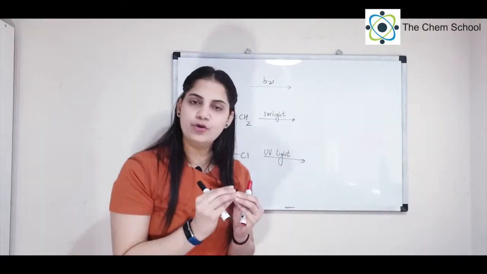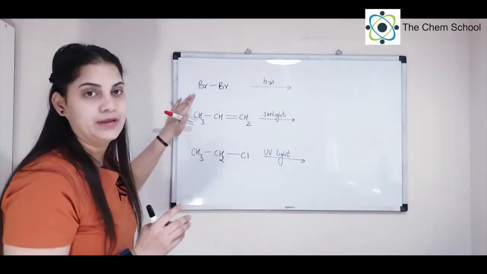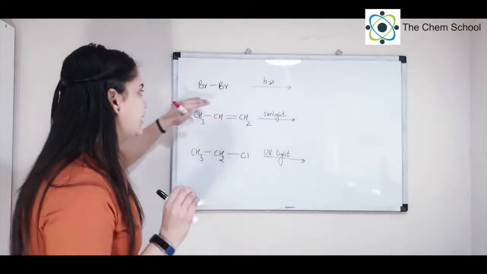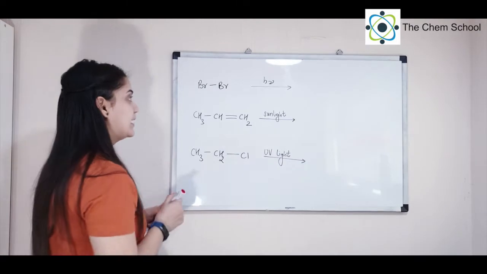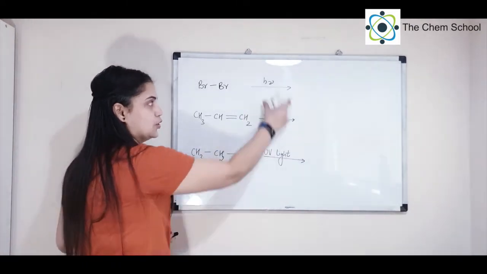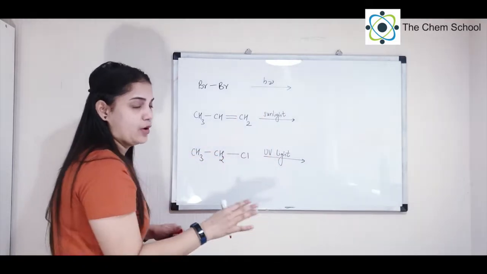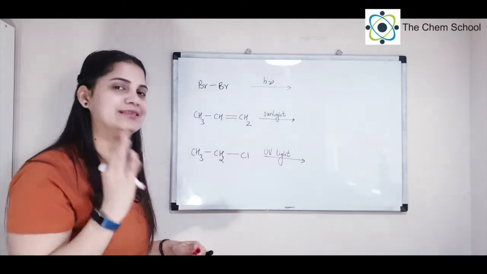Now let's take a few examples and do homolytic fission of them. The first one is Br2, bromine. If UV light is bombarded on bromine, the bond will start breaking. We said this happens in the presence of light. It can be sunlight or UV light, all of them mean the same, because a similar amount of energy will be used to break this type of bond.